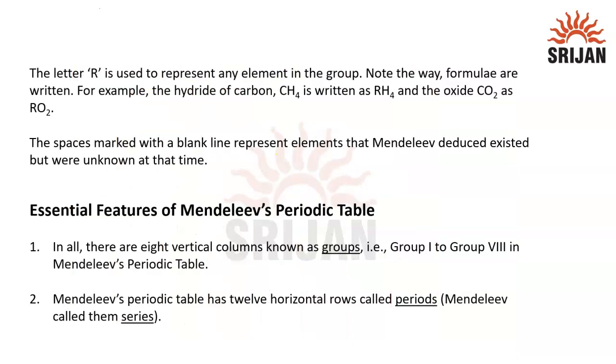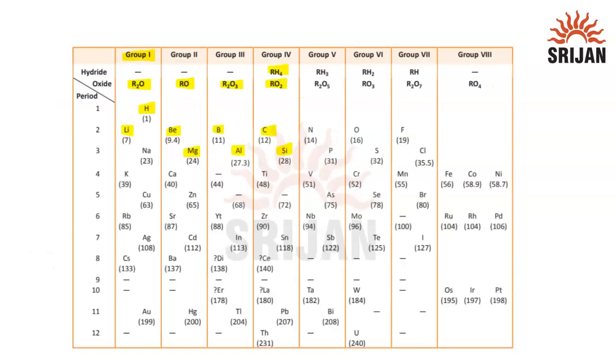The letter R is used to represent any element in the group. Note the way formulae are written. For example, the hydride of carbon, CH4, is written as RH4, and the oxide CO2 as RO2. The spaces marked with a blank line represent the elements that Mendeleev deduced existed but were unknown at the time. So he said that an element was going to be discovered in the future, whose atomic mass would be approximately 44, and that there had to be some element. And yes, that actually happened. An element was discovered later, which was germanium.